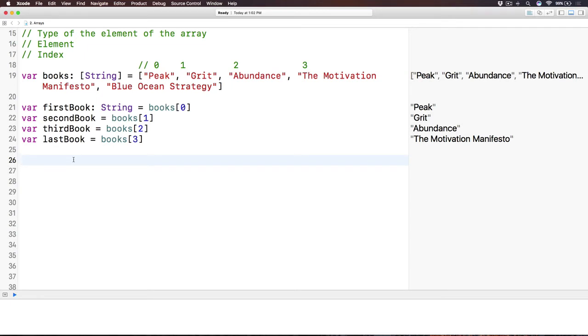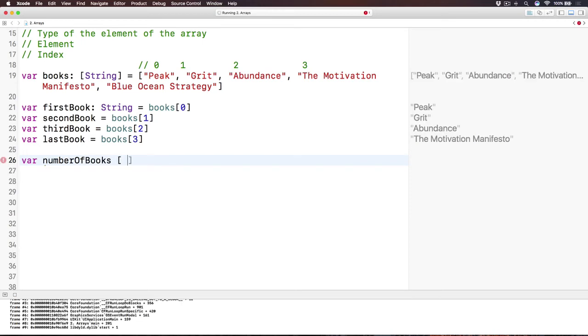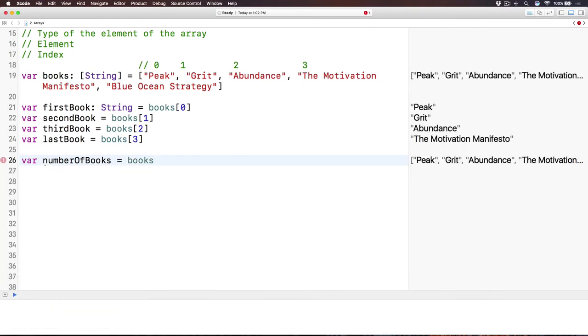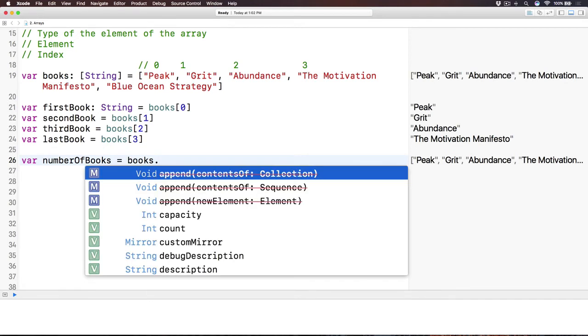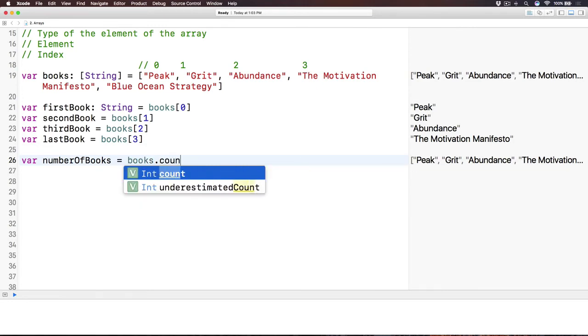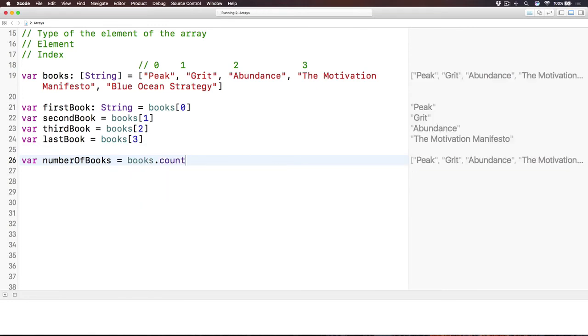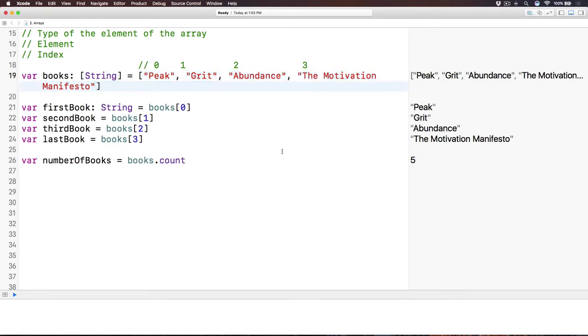Well, there's a way for that. I will create var numberOfBooks, which is the number of elements inside this books array. I will use equals books, the name of the array, and then we use a syntax called dot notation. We use the dot here, and then we have count. So we have books.count, and you see it returns 5. If I delete this Blue Ocean Strategy and run again, it will be 4. If I add Blue Ocean Strategy back, it will be 5.